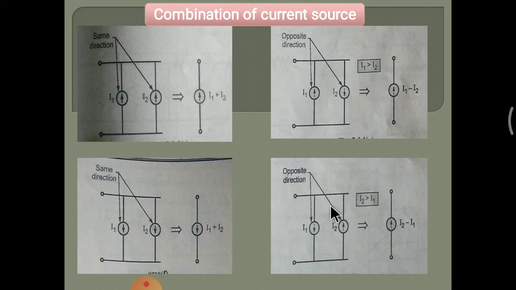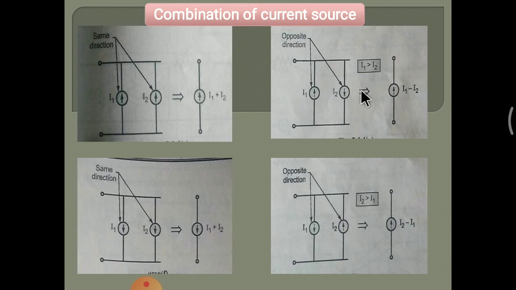So for three conditions the resultant current source is upward, and only when both current sources are downward is the resultant current source downward.